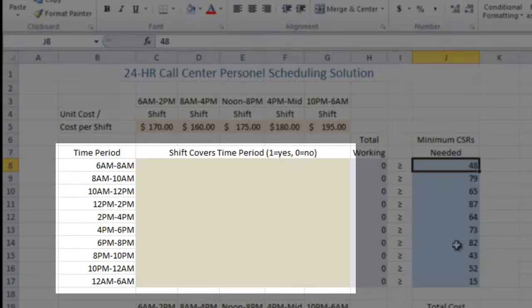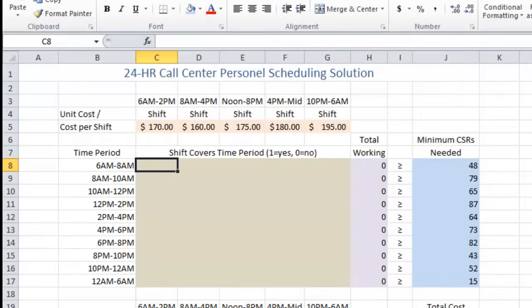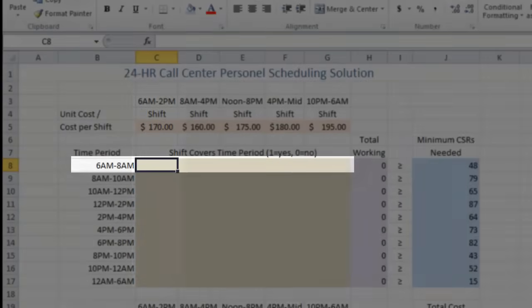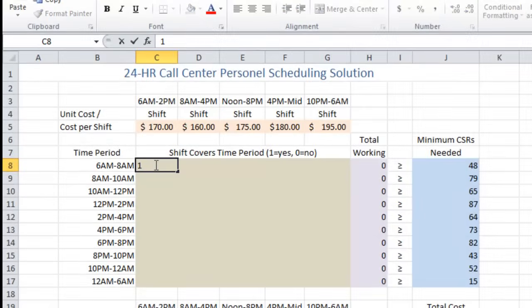All right, so we're going to go ahead and go to our middle section, our shift covers time period. And remember, this is either 1 or 0, 1 being yes, 0 being no. And the question is, does the shift column we're in cover the 2-hour period to the left? So the 6 a.m. to 2 p.m. Well, that covers 6 a.m. to 8 a.m. Same thing for the next one, and the next one. And then that shift is over for the day, so the rest are all zeros.